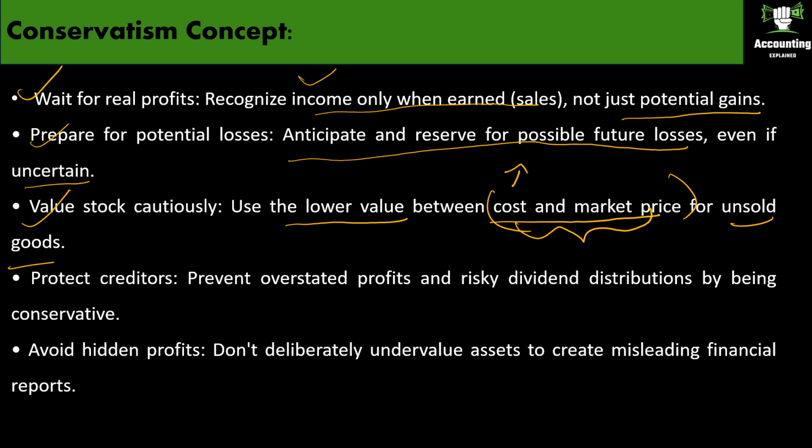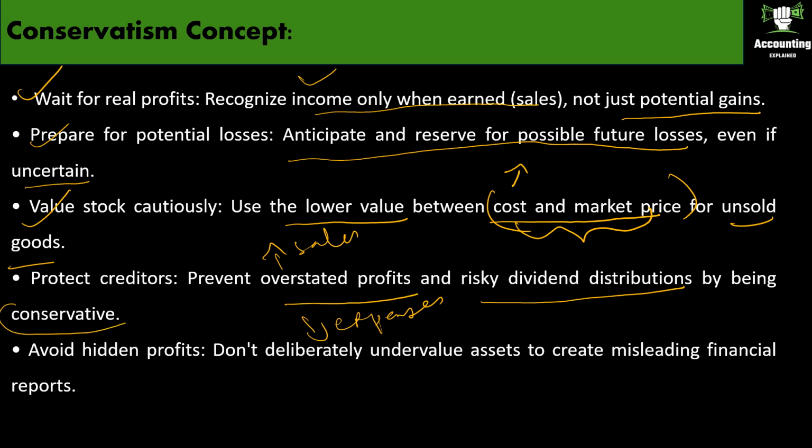Protect creditors. Prevent overstated profits. How will you prevent overstated profit? You cannot just show increased sales or decreased expenses. Everything should be in actuals. Okay. And risky dividend distribution. Suppose you have a very big corporate company. You cannot just distribute dividends to the shareholders by giving a high rate of dividends to increase the image of the company. That is not correct. You have to always follow the conservatism concept. Okay, avoid hidden profits. You should not deliberately undervalue assets to create misleading financial reports. Your report should be correct.